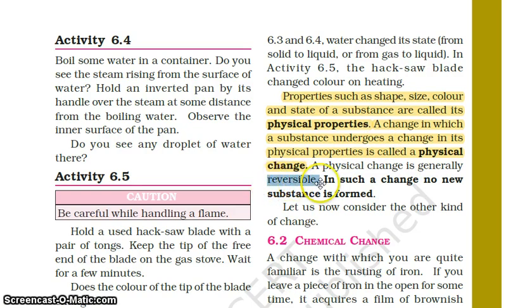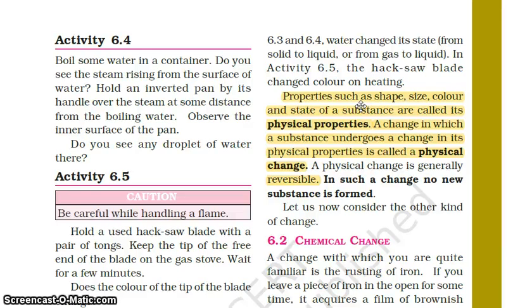As I have told, what are reversible changes? The change which can be brought back to its original form is a reversible change. So this is the most important thing, that generally they are reversible in nature. Yes, of course, I know that if you have cut a piece of paper into 4 different pieces, the size can never be regained.